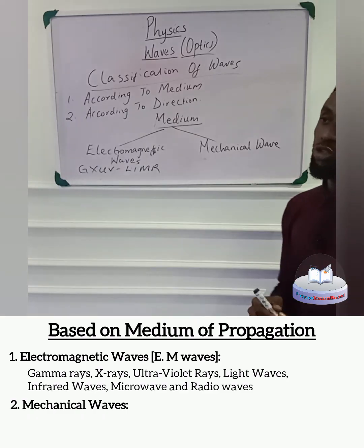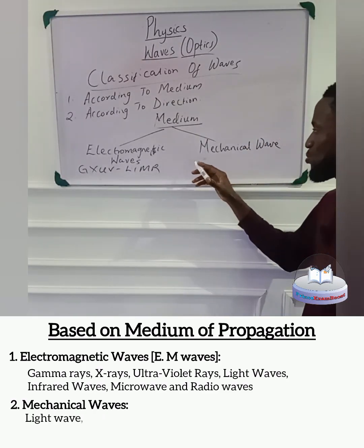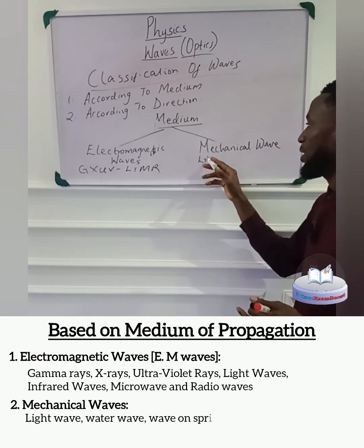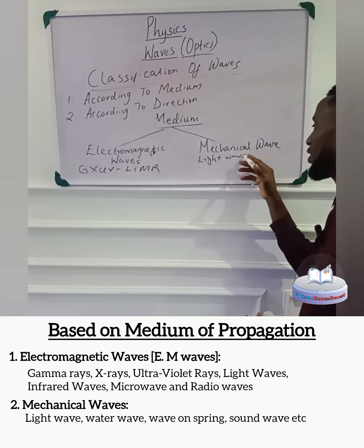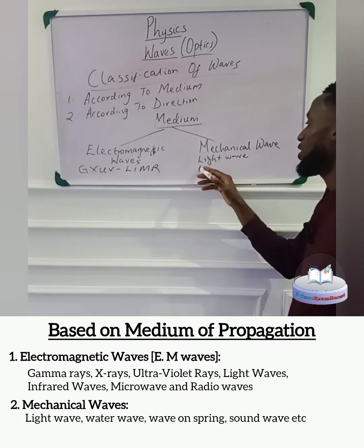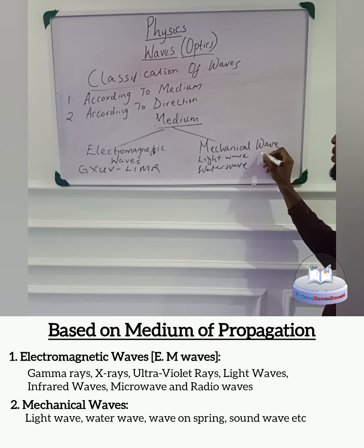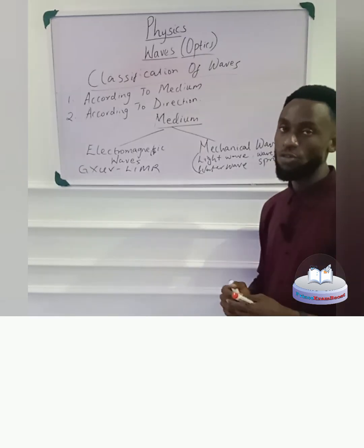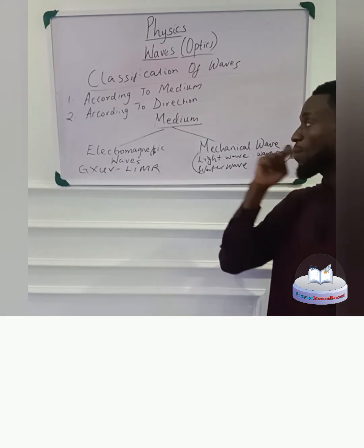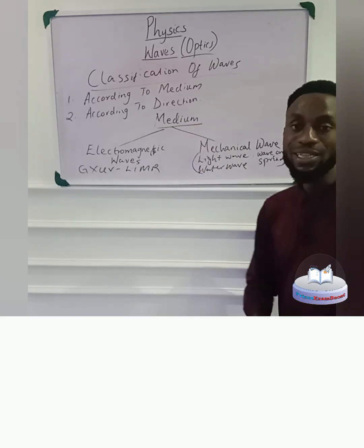While the mechanical waves, those that require medium for propagation, examples are your light wave, which oftentimes also falls as a mechanical wave as well. It's both mechanical and electromagnetic. Then we also have the water wave. We have the wave on a spring, and so on and so forth. So there are many other examples of mechanical waves. So next we'll talk about how they are classified when direction is the reference.